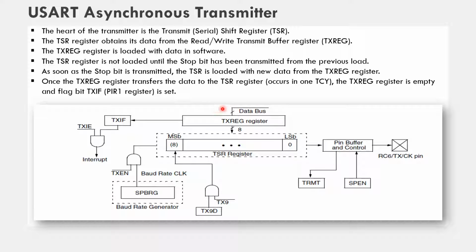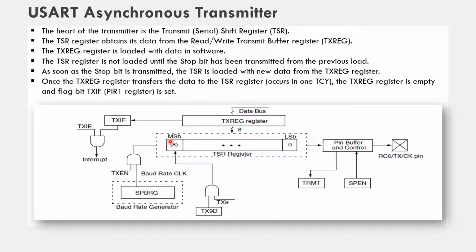So let us understand this. With the help of the instruction and the command, we put the data here in the TXREG register. Immediately that data is shifted to the TSR register, which is further framed with the start bit and the stop bit, and that bit is transferred one by one by using this pin buffer and the control register. And this module is controlled with the help of this SPEN, that is the serial port enable bit, and the transmit enable bit.